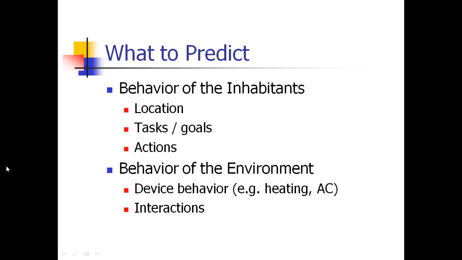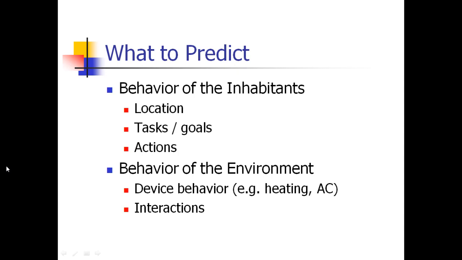Okay, right. What to predict? If you want to predict something, this can be done through three different things. What is the work we are doing? And what is the action we are doing? That is location, actions. Sometimes task will be replaced by goals.